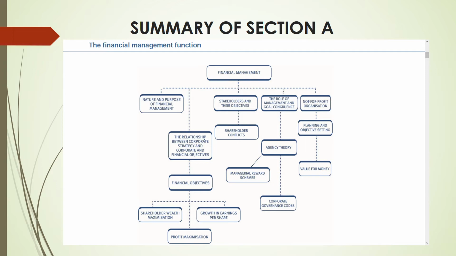It's nothing. It's just that a principal, meaning the owner, is hiring some managers who are agents. They work on behalf of the owner or the shareholder. That is known as agency theory. There's a relationship between the owner and the one whom you have hired as an agent, the shareholder and the manager, right? So in agency theory, managerial reward schemes. All this you will find is very familiar and very similar to what you have learned previously. So we can quickly go through this, right? It's not too much of finance in that financial management stuff. These are like all your previous studies.